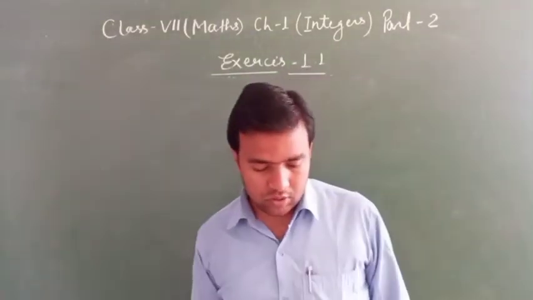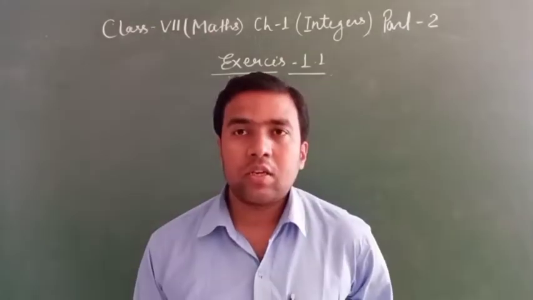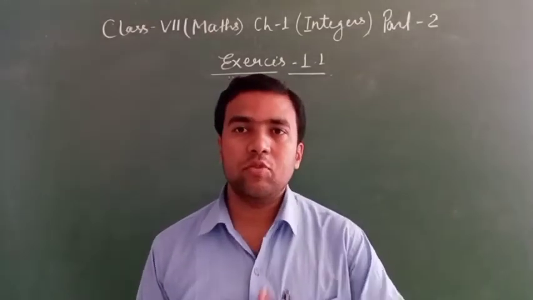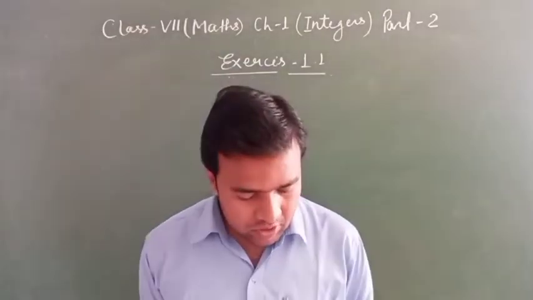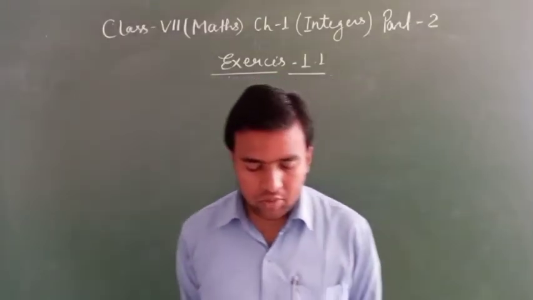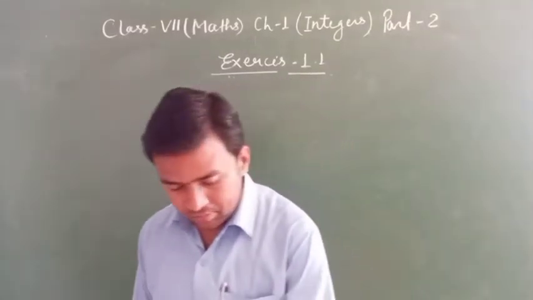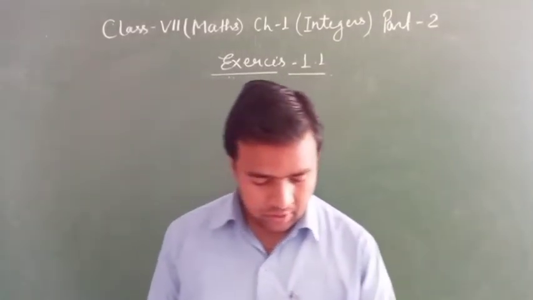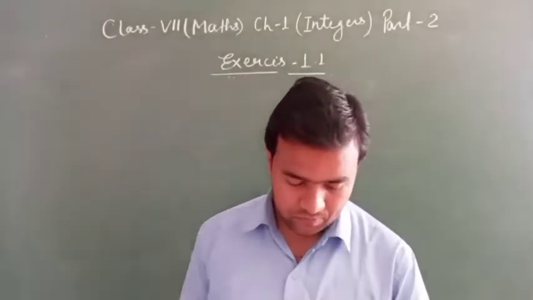Question number 4 and 5 you can do, clear, like question number 3. If you have any problem, you can ask me. Question number 6 is: Rita goes 20 km towards east from a point A to the point B. From B, she moved 30 km toward west along the same road.